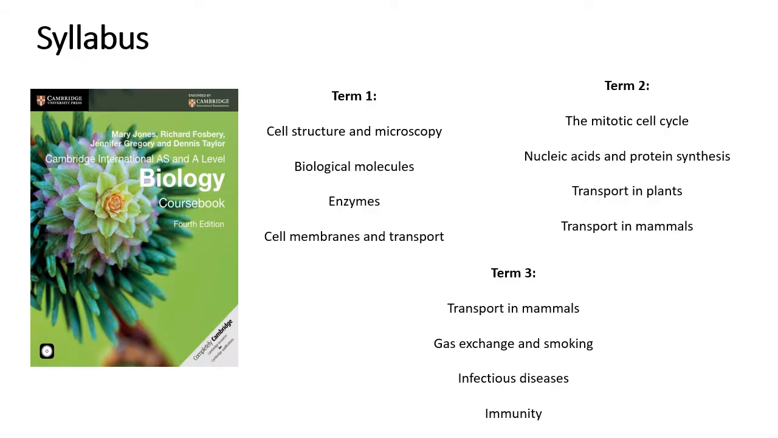So to start you off, I'm going to first of all tell you about the textbook that we use in my classroom. This is a textbook that is accredited by Cambridge and it is by Mary Jones, Richard Fosbury, Jennifer Gregory and Dennis Taylor. It's the Cambridge International AS and A-Level Biology coursebook. The reason I love this book in particular is that the wording is very simple and easy to understand.